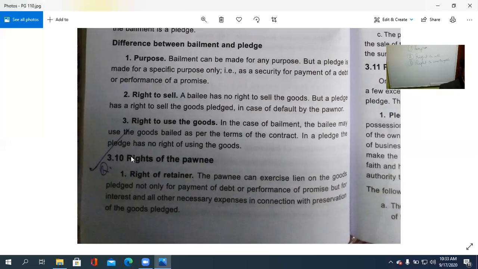What are the differences? One is purpose. In case of the bailment, it is for any purpose, while in case of a pledge, it is for a special or specific purpose, means it is based on the security for the payment of any debt or the performance of a promise. Then right to sell. In case of the bailment, the bailee has no right to sell the product or the goods, while in case of a pledge, the pledgee has the right to sell if the pledger fails to do so or makes a default in paying that one.